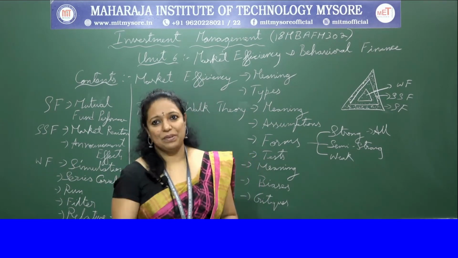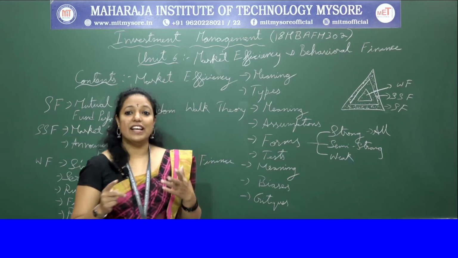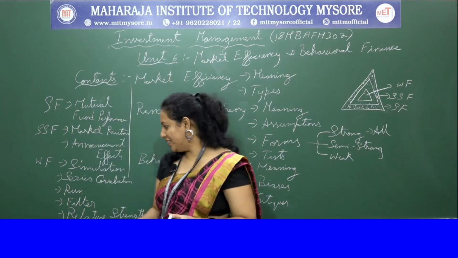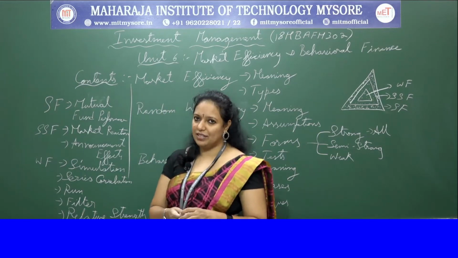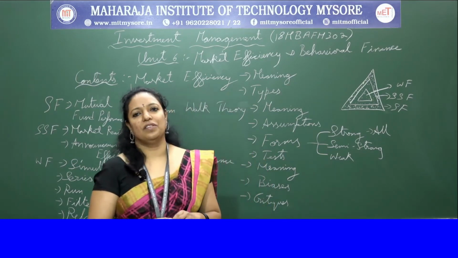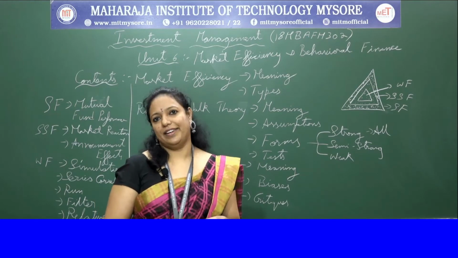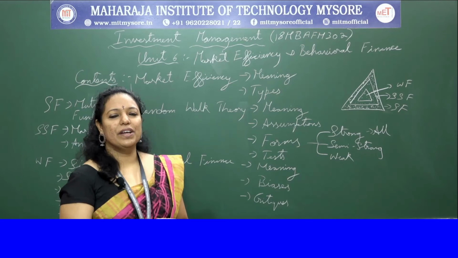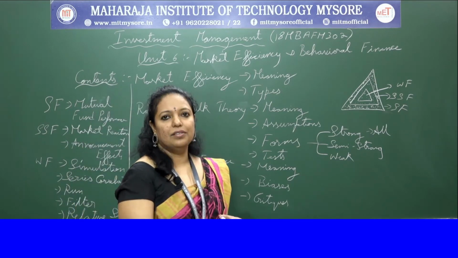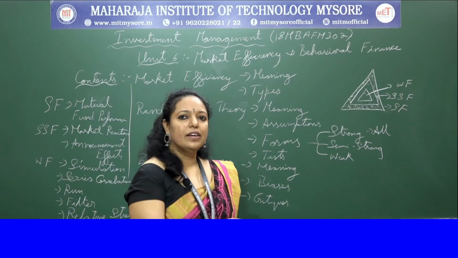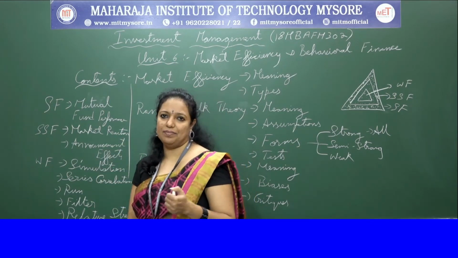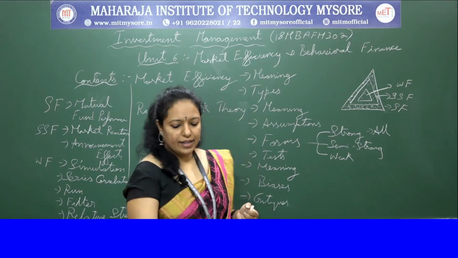So as it was hyped by Levy, stating that yes, you would get abnormal portfolio returns, Jensen said no, we have tested this model and there is no chance of getting abnormal return. So these are the different tests which we come across in the efficient market hypothesis test. Hope it is clear.